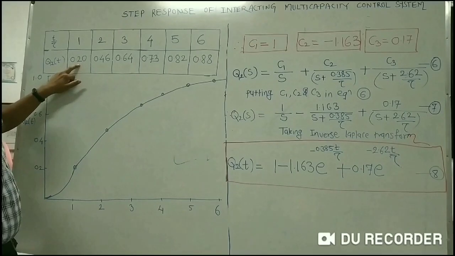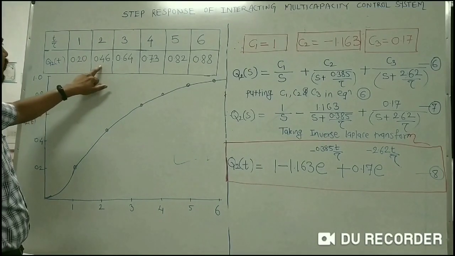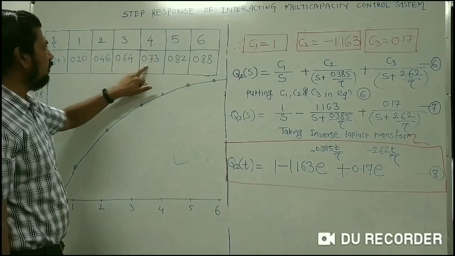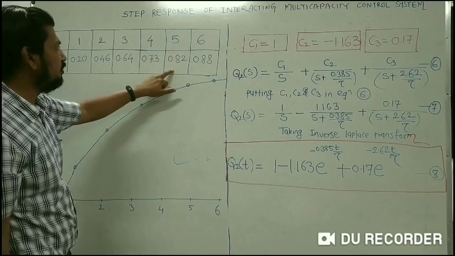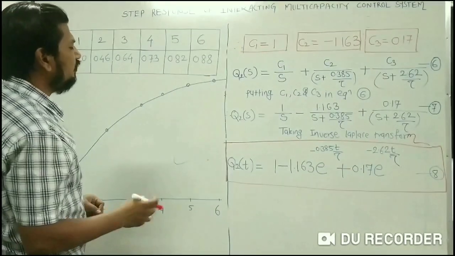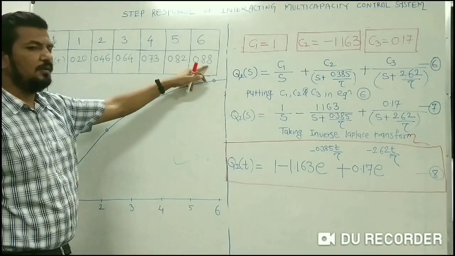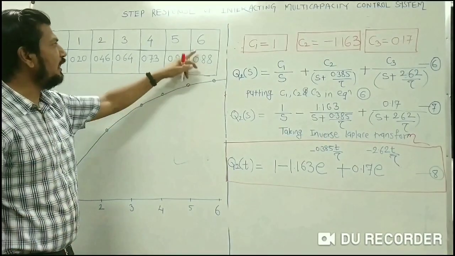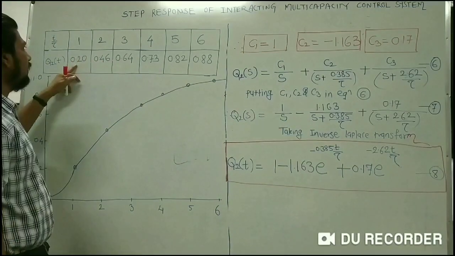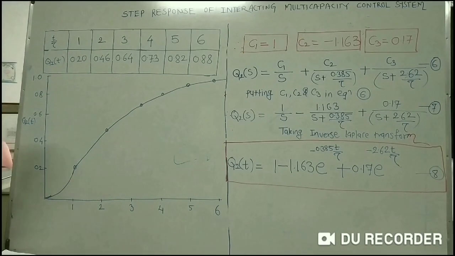For t by tau equal to 1, Q2 of t, the response, is 0.2. After 2 time constants you got 0.46, approximately 50%. After time constant 3 you got 0.64. For 4 you got 0.73. For 5 you got a response of 0.82, and for 6 you got a response of 0.88. This means that if you have given some magnitude of input step change, you simply multiply it by 0.88 and you will get the actual reading. Or you can say that after 6 time constants you will get 88% of your response, while at 1 time constant you will get 20% of the response of the given input.